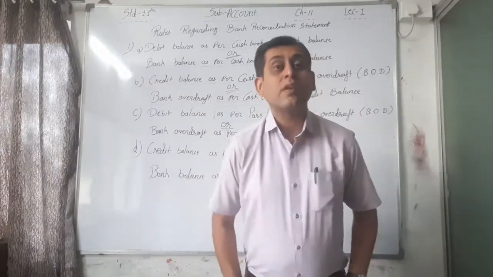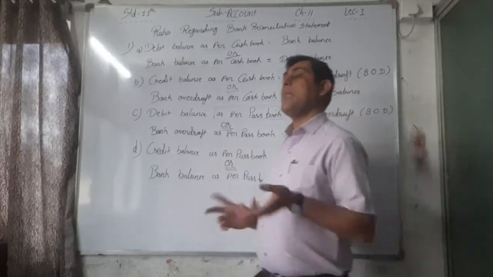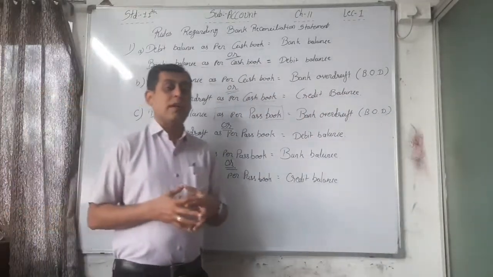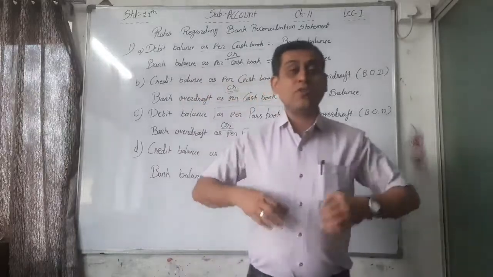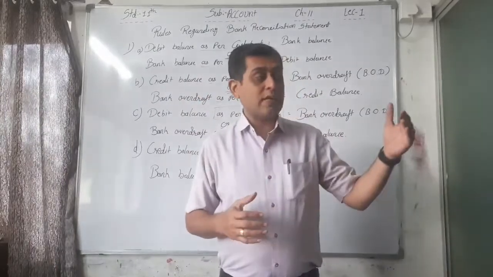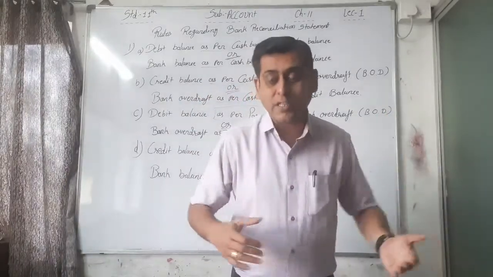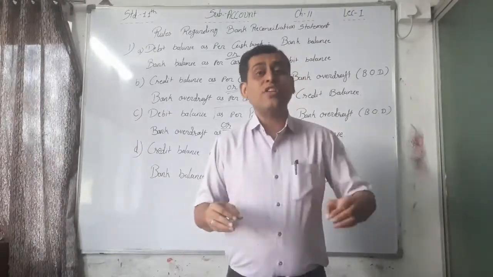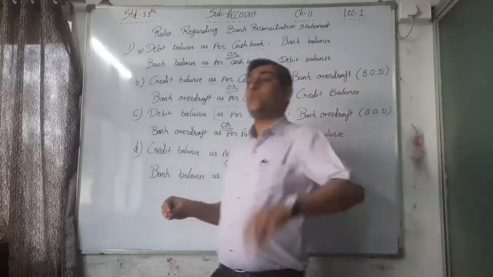It means that first of all the cash book and passbook balances do not tally. Then first of all find out the reasons. What are the entries in the passbook? What are the entries in the cash book? Just tally them. Which entry is not recorded by which person?